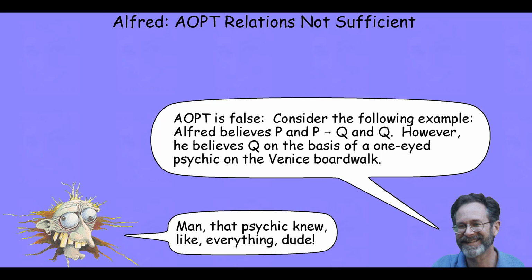Instead, Alford formed his belief in Q on the basis of his discussion with a one-eyed psychic on the Venice boardwalk the other day. Surely, Kornblith says, the prediction of the arguments on Paper's thesis, that is, that Alford's belief in Q is justified, cannot be true. Surely, it's relevant how Alford actually formed his belief and not the mere evidential relationships between that belief and other beliefs that Alford does have in his belief corpus.